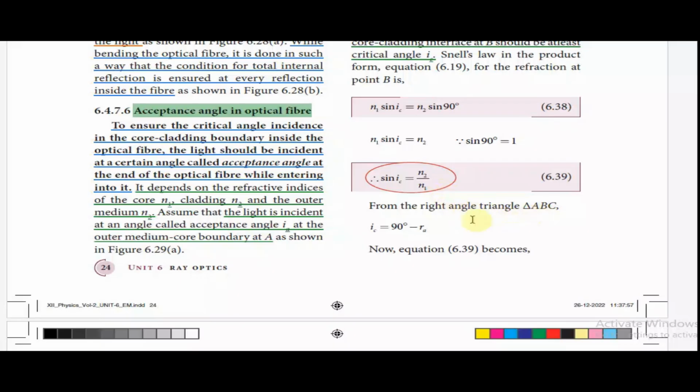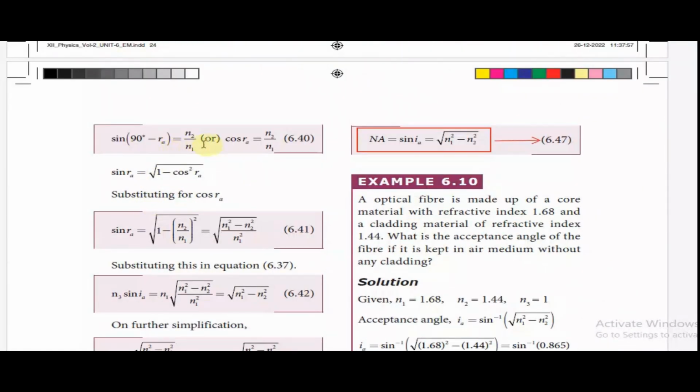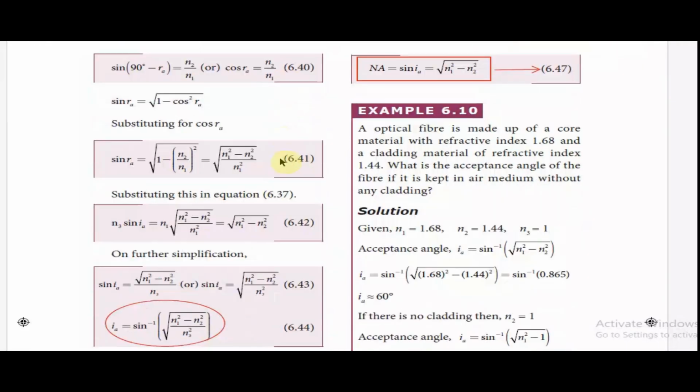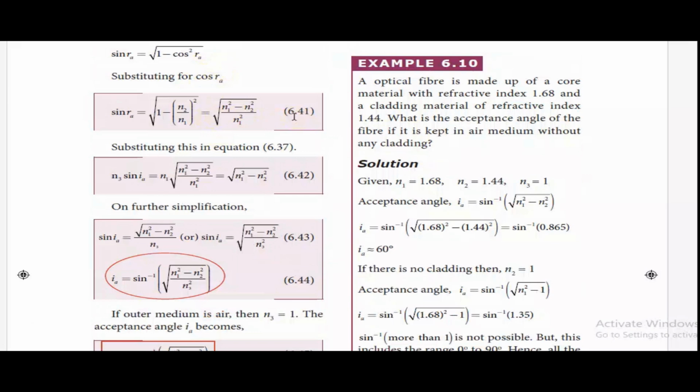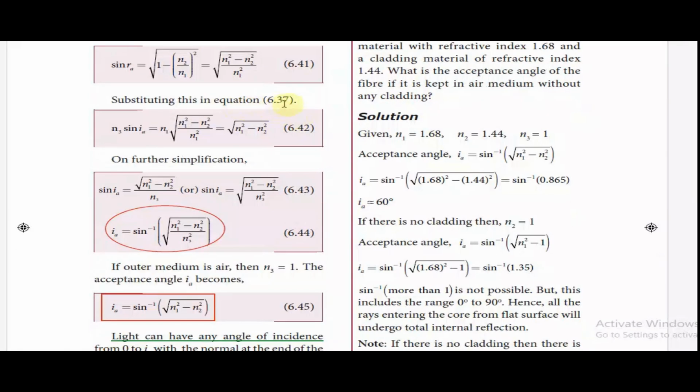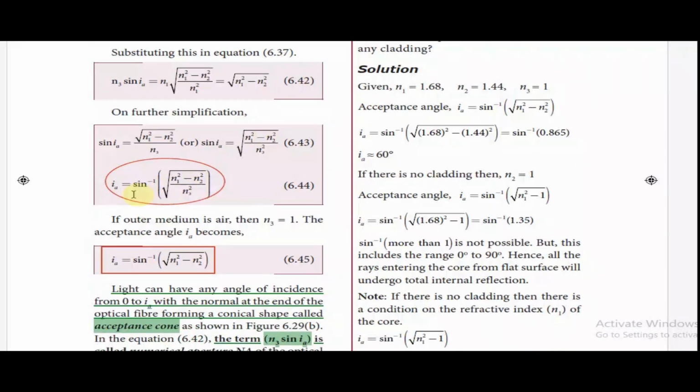From the right angle triangle ABC, the critical angle IC can be written as 90 degrees minus RA, and therefore this equation can be written as sin(90 degrees minus RA) equal to N2 by N1, or cos RA equal to N2 by N1. Since sin RA equals the root of 1 minus cos square RA, substituting for cos RA, we have equation 6.41, and substituting this in equation 6.37, we get equation 6.42. On further simplification, we can write the acceptance angle as IA equal to sin inverse of root of N1 square minus N2 square by N3 square.